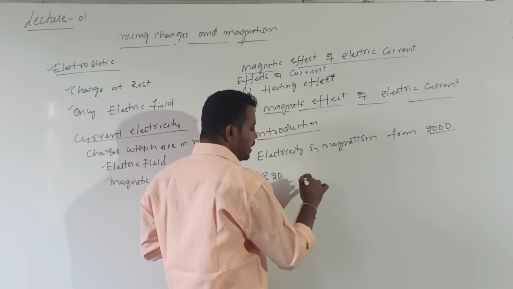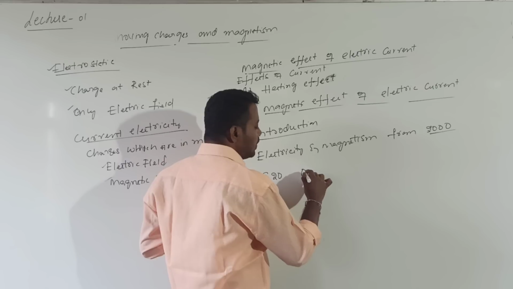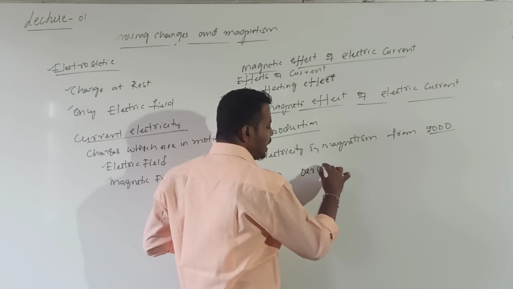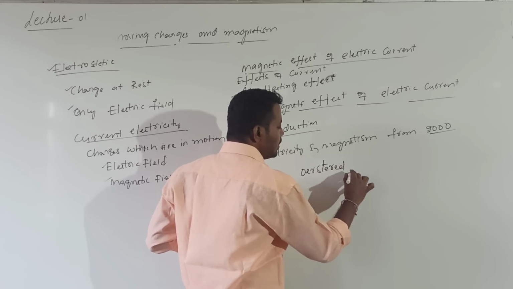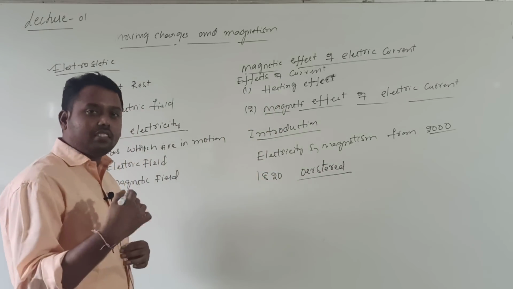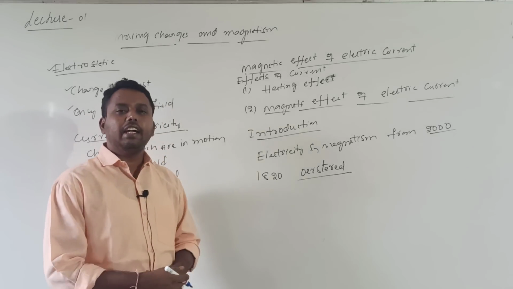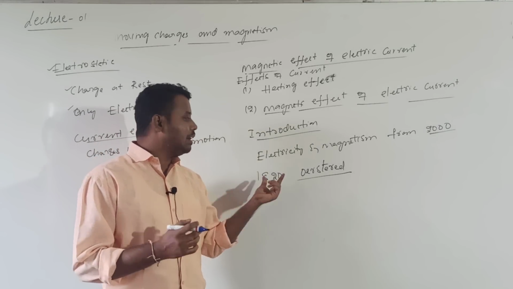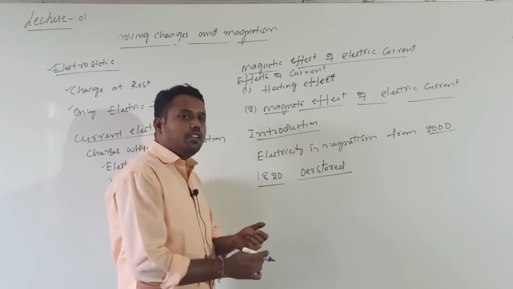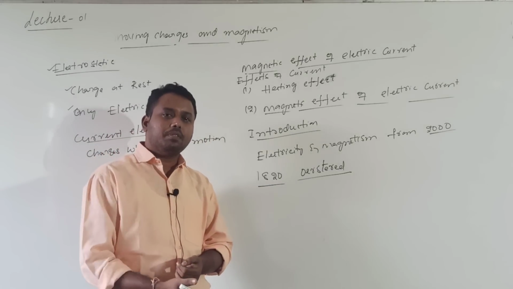He was a Danish physicist, Hans Christian Ørsted. The scientist's name is very important. Ørsted was a physicist from Denmark. During the summer of 1820, he was giving a lecture demonstration.